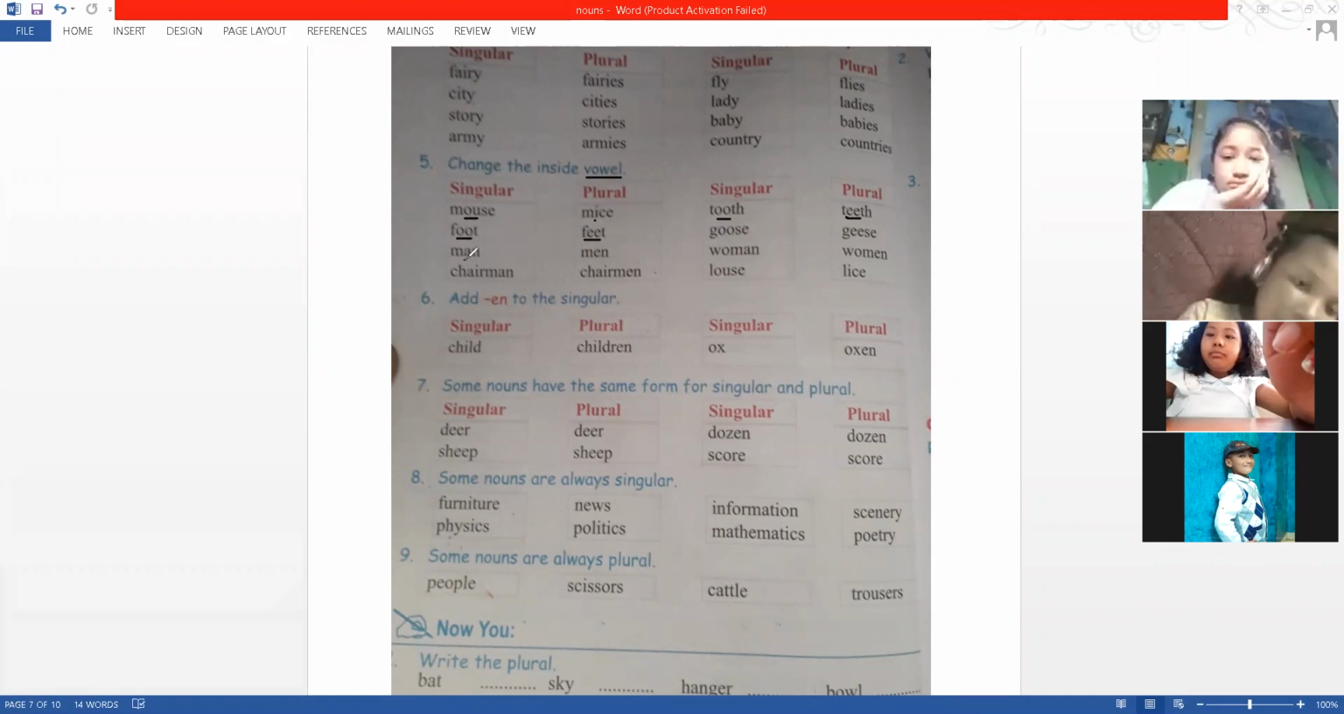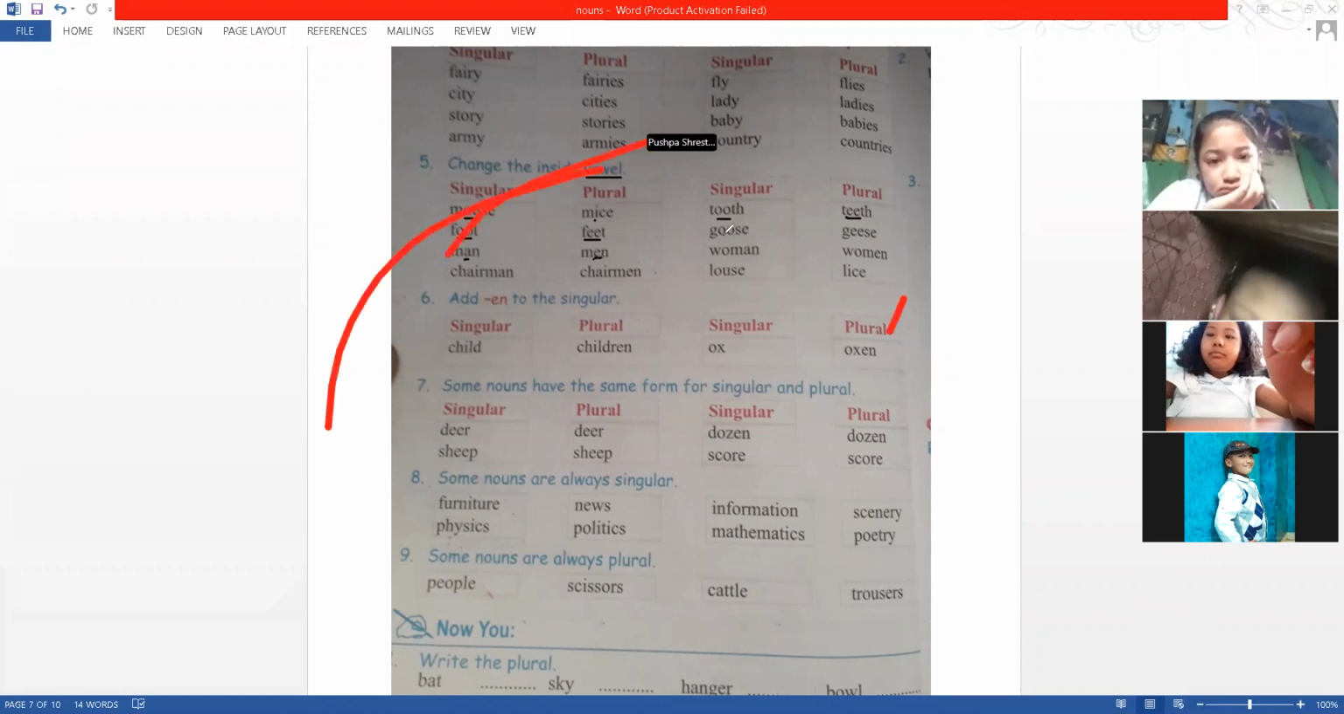Foot will change into feet. Man will need to change like this: men. The vowel changes in the middle of the word. So this is how some will change into plural. Goose will change into geese.